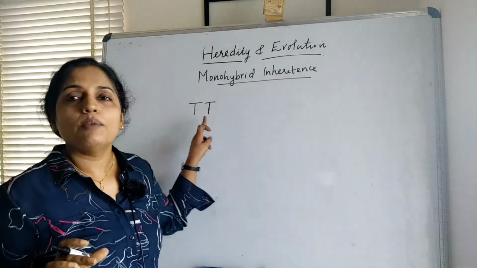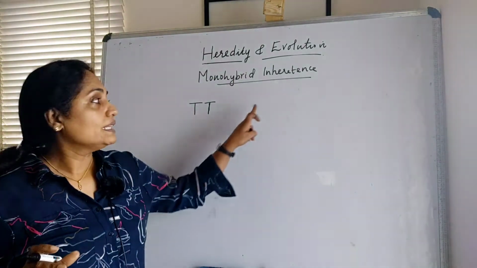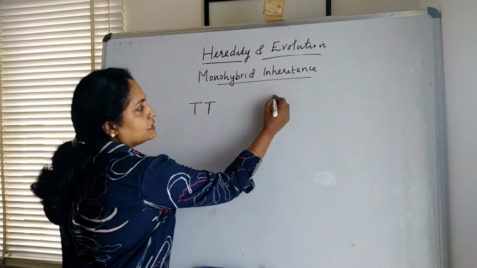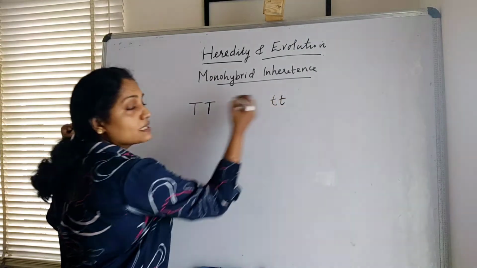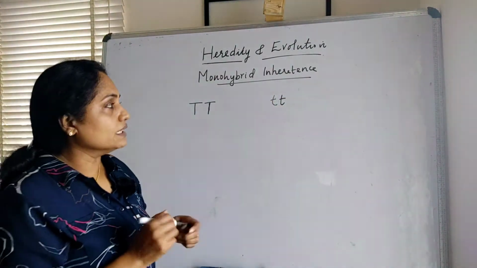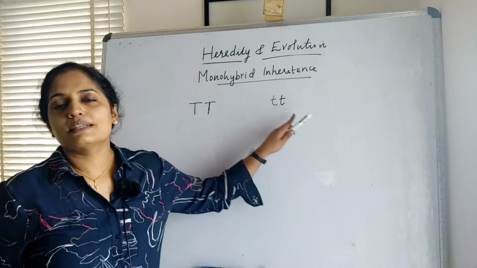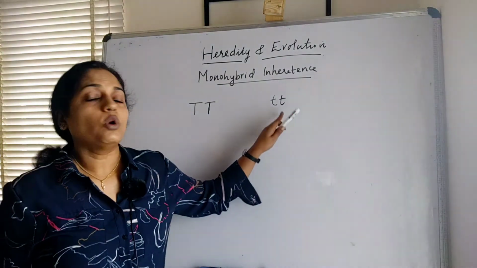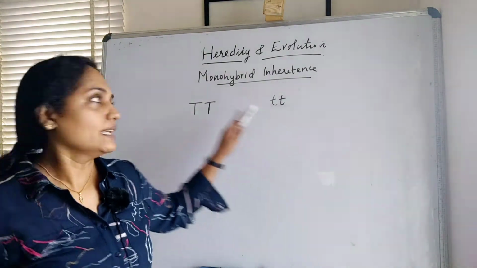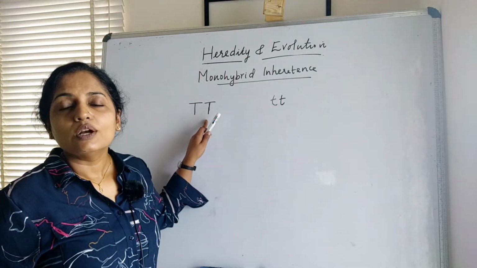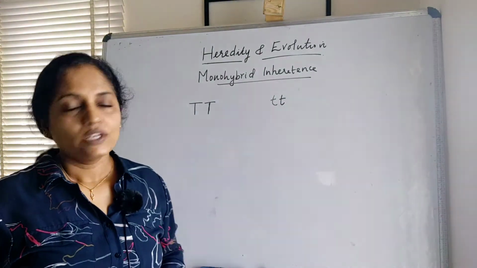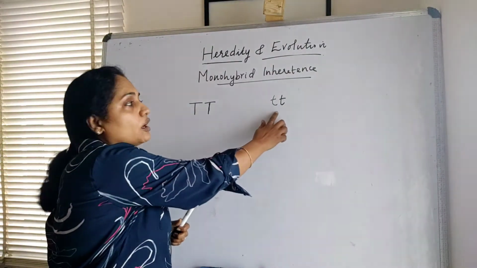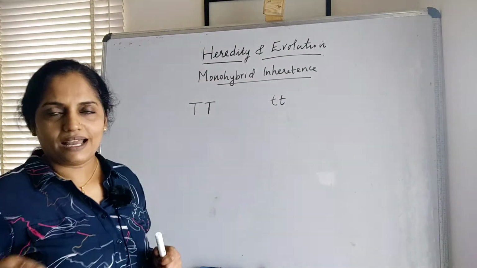So it is called a purebred tall plant. In the case of a purebred dwarf plant, we can write the genotype as small t small t, because even here both the alleles are similar, but both are small. So both are recessive alleles. Here both are dominant alleles. So this is a purebred tall plant and this is a purebred dwarf plant.